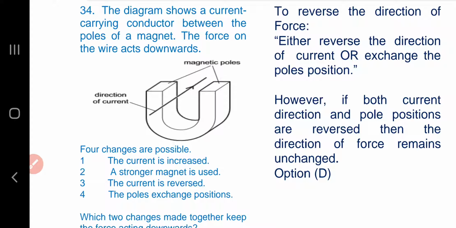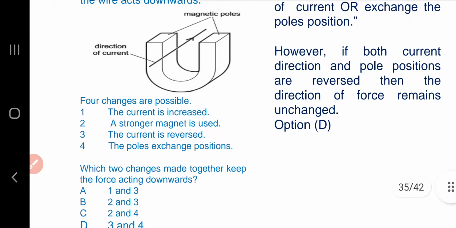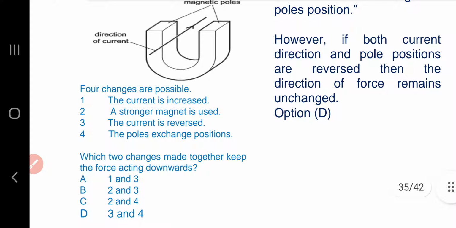The diagram shows a current carrying conductor between the poles of a magnet. The force on the wire acts downwards. Four changes are possible. Which two changes made together keep the force acting downwards?